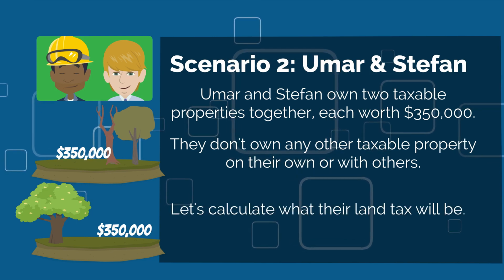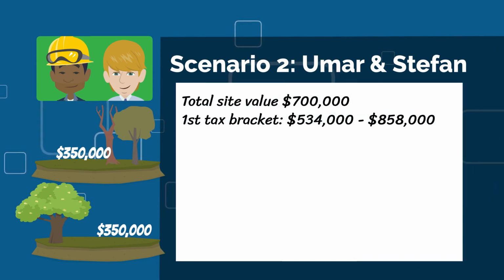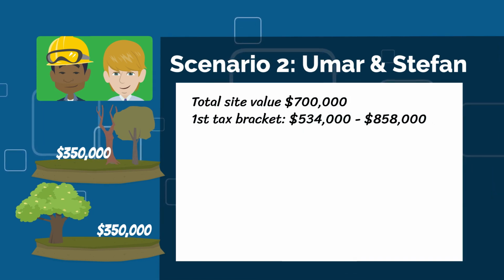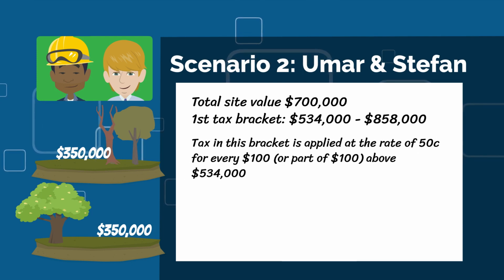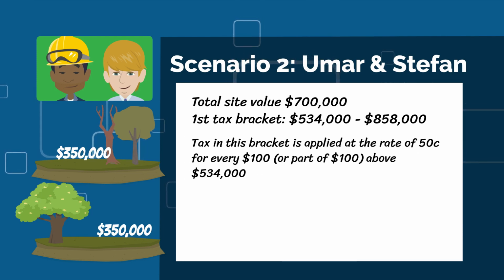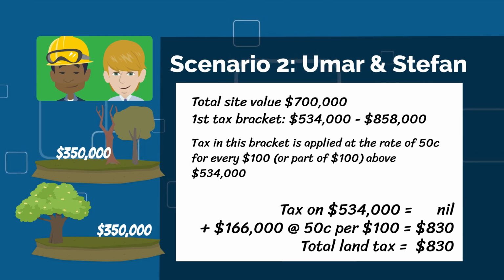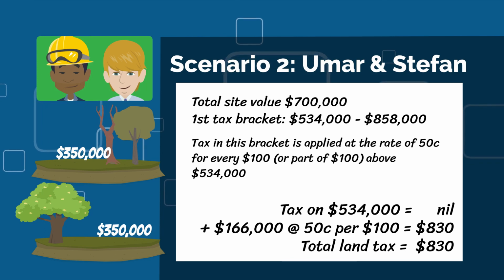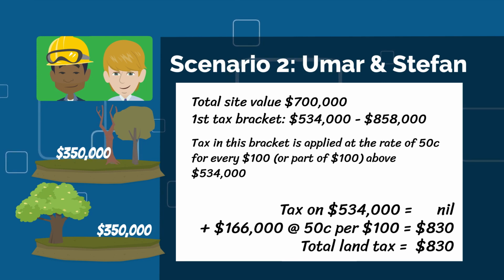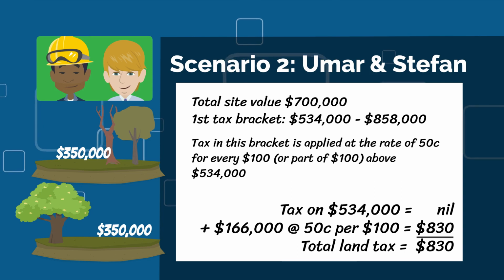Let's calculate what their land tax will be. Land tax is calculated on a total site value of $700,000. There is no land tax on the first $534,000. Land tax on the difference between $534,000 and the total site value, which in this scenario is $166,000, is calculated at 50 cents per $100, equaling $830. Land tax payable in this scenario is $830.